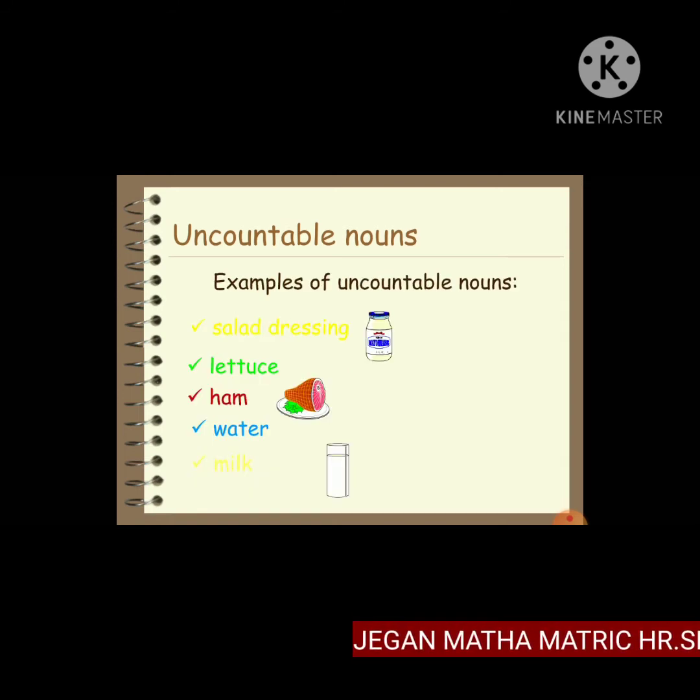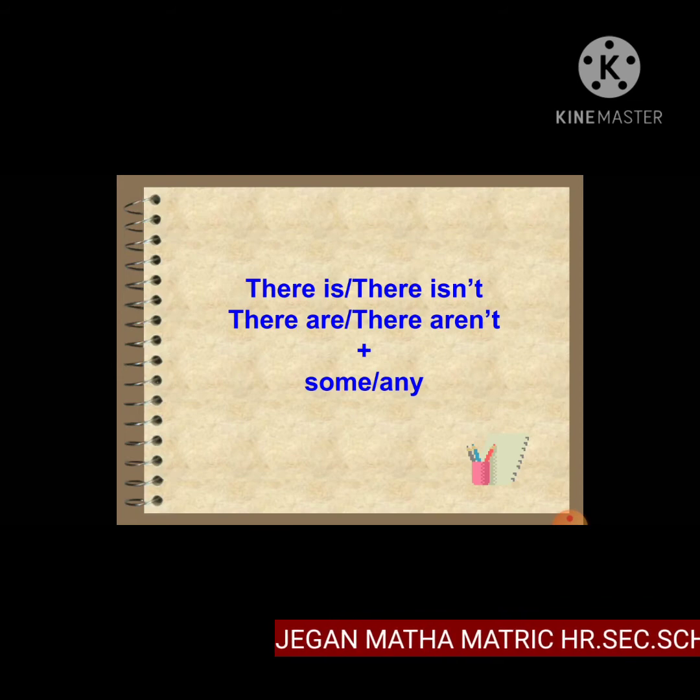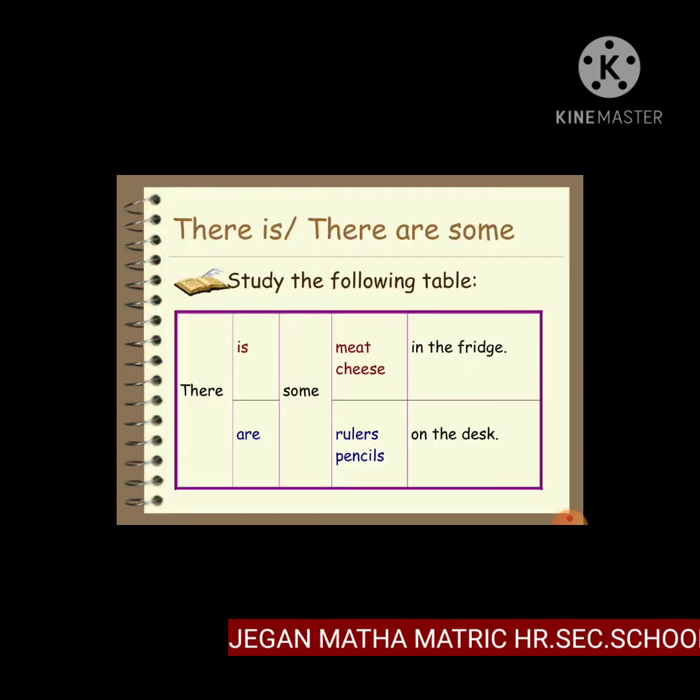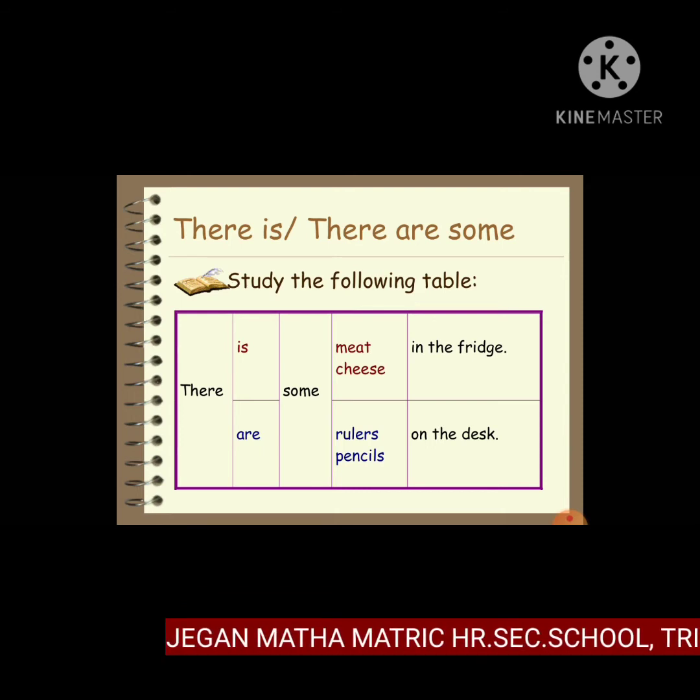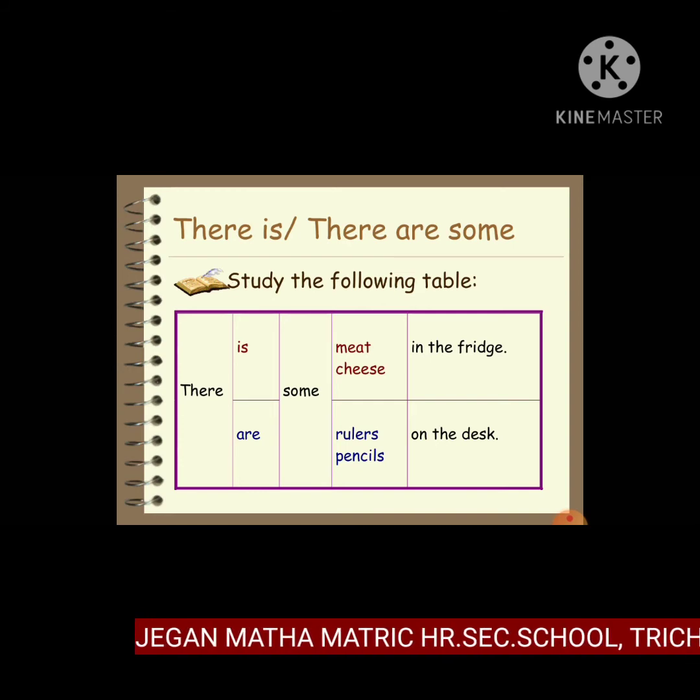Examples of uncountable nouns: salad dressing, lettuce, ham, water, milk. These are uncountable nouns. There is, there isn't, there are, there aren't, some or any. There is or there are some. Study the following table. There is some meat, cheese in the fridge. We can't count it, so some. There is some meat, cheese in the fridge.